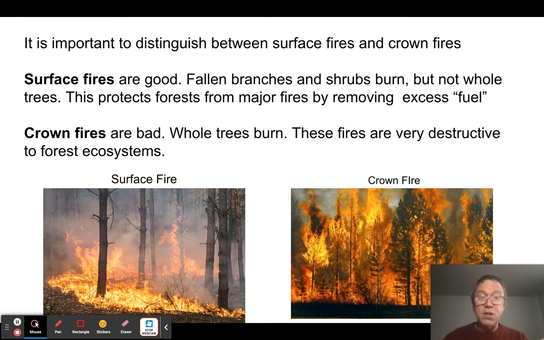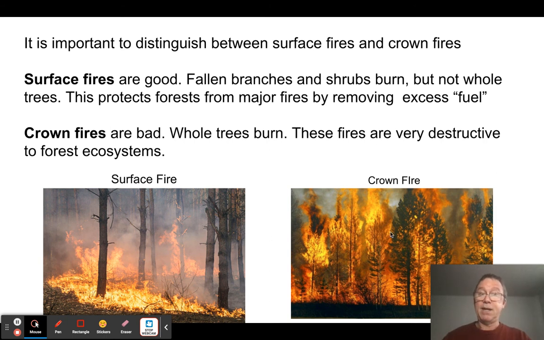When you think of forest fires, you're probably thinking of a crown fire. The whole tree burns up. It makes the news. But surface fires are often very common, and they're basically a good part of the ecosystem. They don't burn the tops of the trees. They just burn the underbrush, the fallen branches, and the dead bushes. Basically they clear away the understory and keep the amount of fuel that's available on the ground, dried out and ready to go, in check, so that you never get these big crown fires.